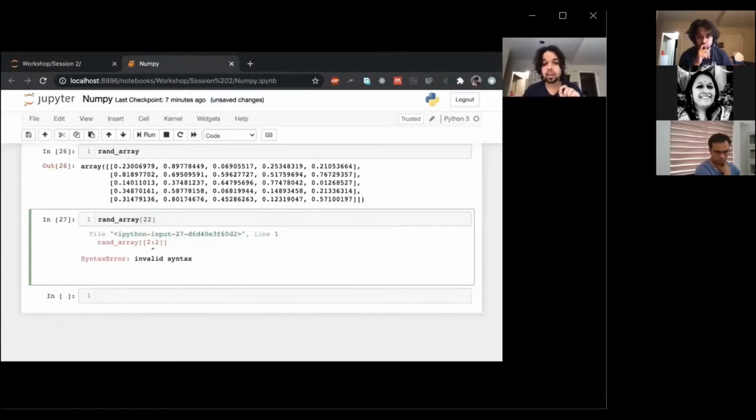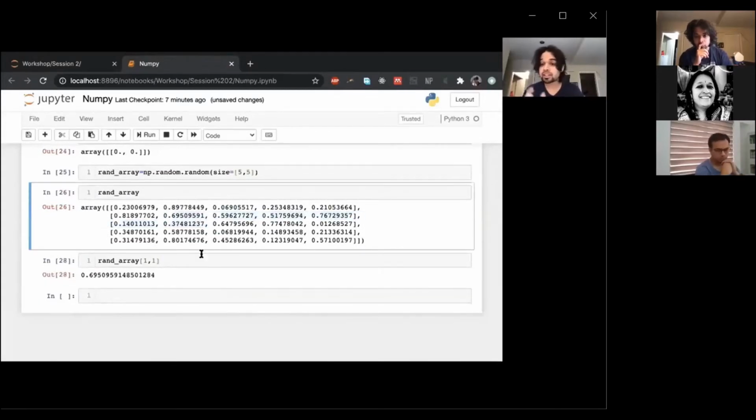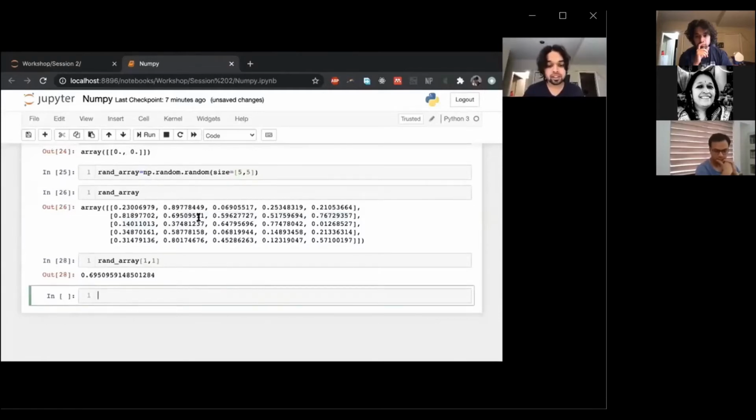Before that, let me just tell you how to take one element. Let's say I'm interested in only this element. I would say 1 comma 1. So that will give me only this element. But if I'm interested in some subset of this entire thing, this region, then I would say rand array of up to the second index, up to the second index.